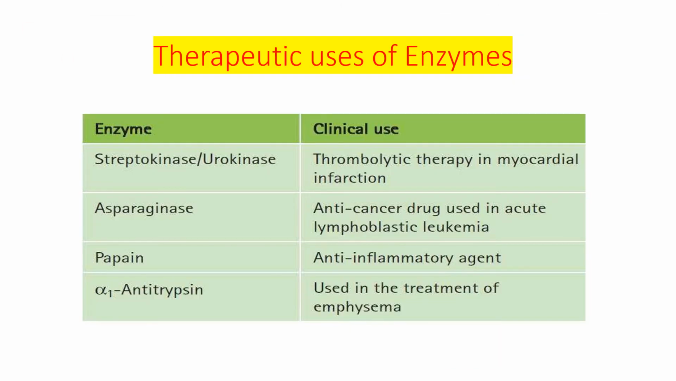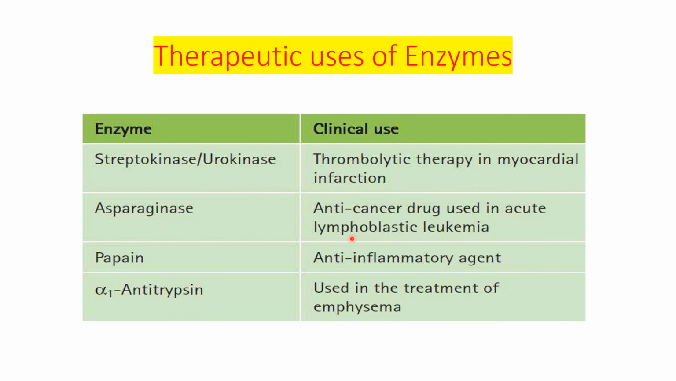The next is therapeutic uses of enzymes. Therapeutic uses of enzymes means enzymes are used as drugs. Examples are streptokinase or urokinase enzyme. This is used to dissolve the clots, thrombolytic therapy in myocardial infarction. Thrombolysis means to dissolve the clot. So which enzyme is used to dissolve the clot in myocardial infarction? Streptokinase or urokinase.